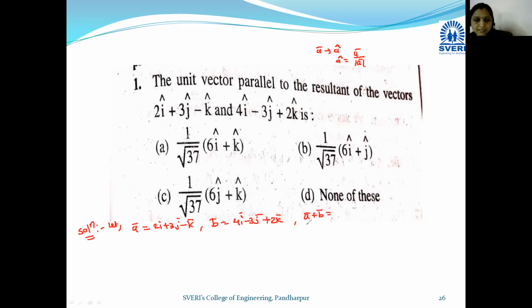What is a bar plus b bar? How do we take the addition of vectors? By adding the corresponding coefficients of i, j, k. So here the addition is 2i plus 4i, 6i; 3j minus 3j, it becomes 0j; minus k plus 2k, it becomes plus k bar.